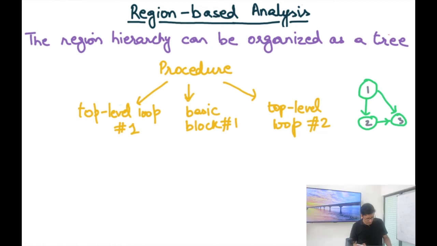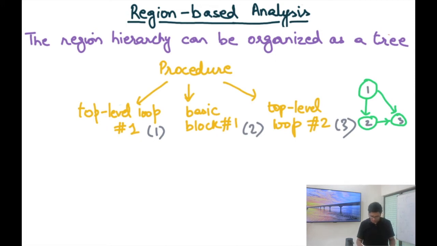Okay. So the region hierarchy can be organized as a tree, of course. The top level node of the region hierarchy is the procedure region. And let's say the procedure region has 3 children in this region hierarchy. The first child is a top level loop. The second child is just a basic block. And the third child is also a top level loop. And so if I draw the graph of this top level relationship between the first level and the second level, maybe this is my graph, all right? I'm using top level loop number 1, basic block number 1, and top level loop number 2. And actually in the figure, this is 1, this is 2, and this is 3.